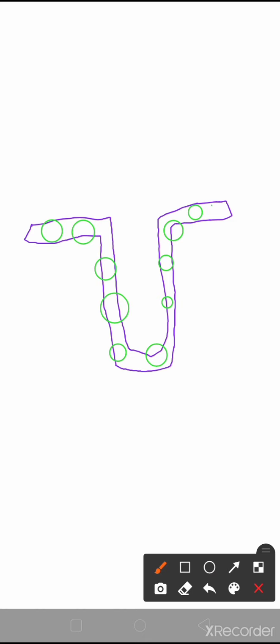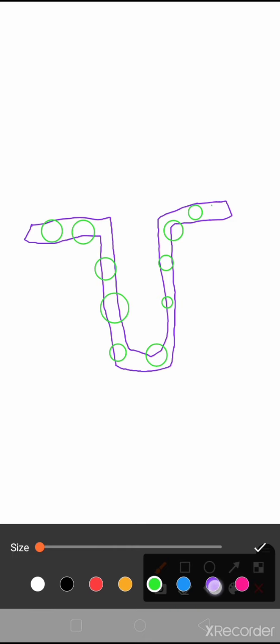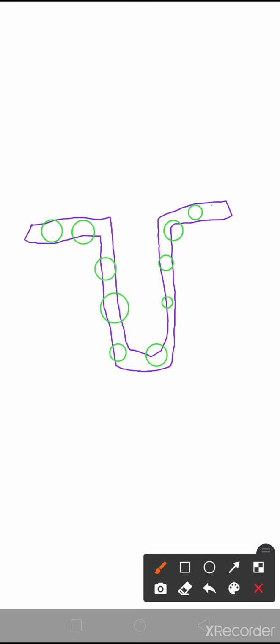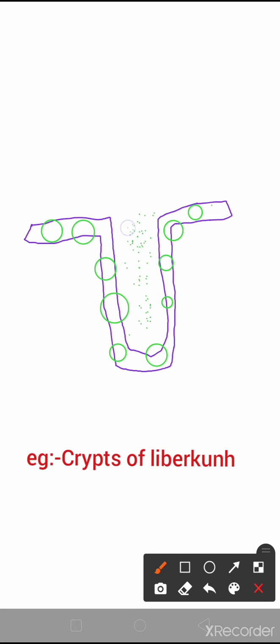They pour their secretion here, and the chemicals are released in this part, and then the chemicals come above, and if it is exocrine then it is supplied with ducts, and if it is endocrine then these secretions directly go into the blood.